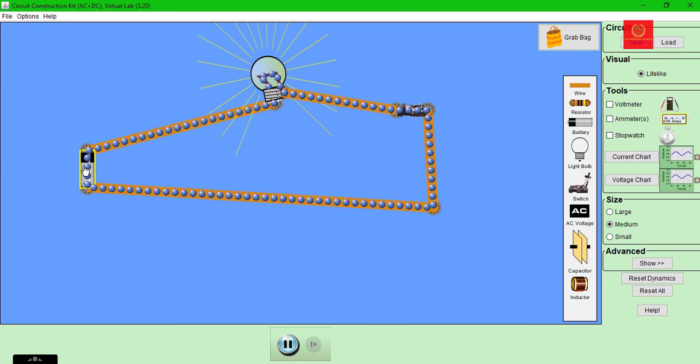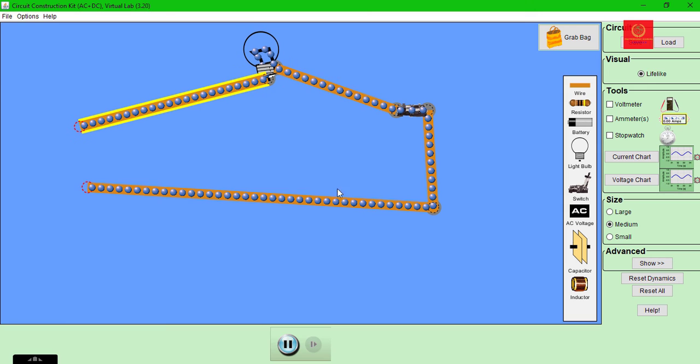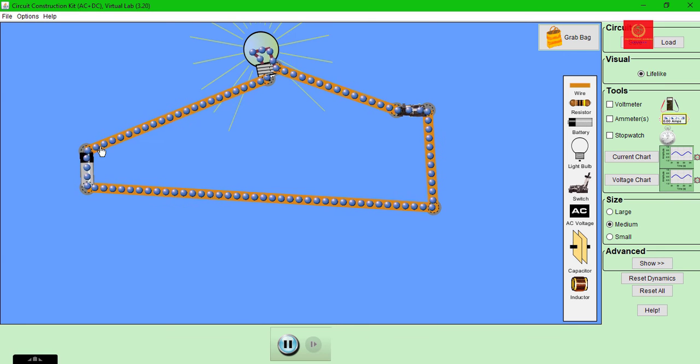Again, who is the source of this current? Your battery is the source of this current. Similarly, if I remove this battery, what will happen? You will not have current flow. You can see that when I remove this battery, there is no current flow. The instant when I add the battery to the circuit, what you are having? You are having current flow.